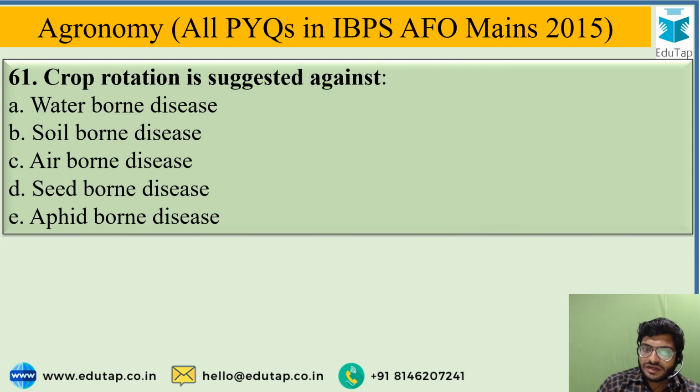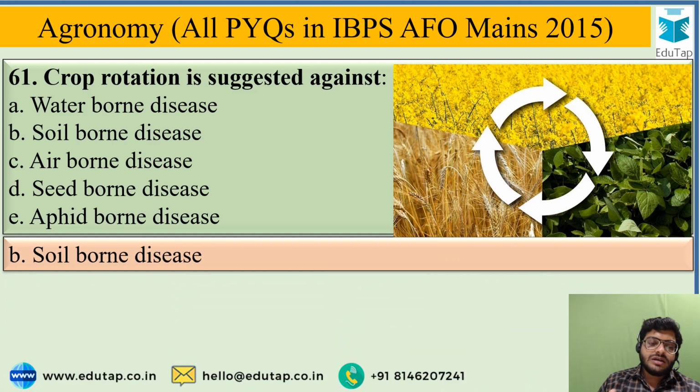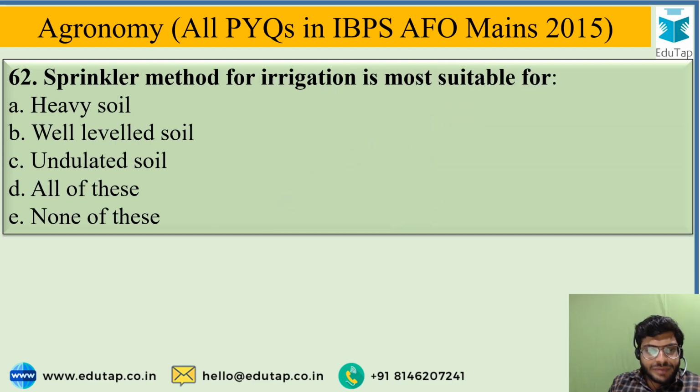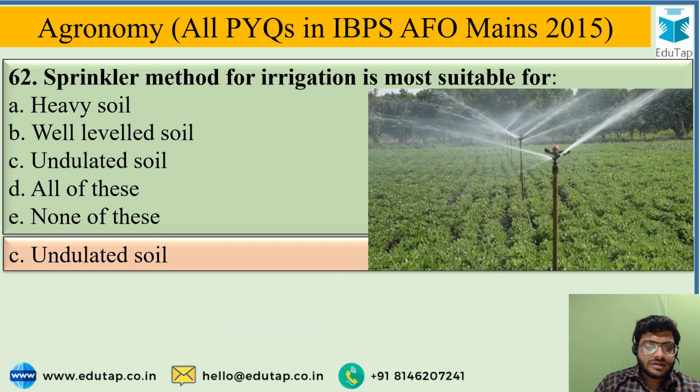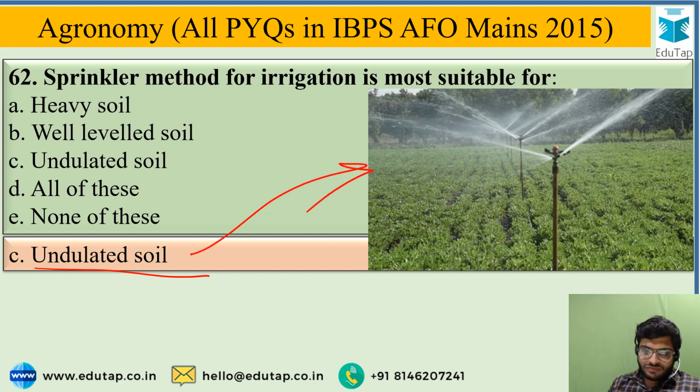Crop rotation is suggested against, and the given options are waterborne diseases, soil-borne diseases, airborne diseases, seed-borne diseases, or aphid-borne diseases. So the correct answer for this is soil-borne diseases, means option B is the correct answer. So crop rotation is suggested against these soil-borne diseases. Sprinkler method for irrigation is most suitable for, and the correct answer from the options is undulated soil. So the sprinkler irrigation method is suitable for undulated soil of uneven topography in a hilly region.